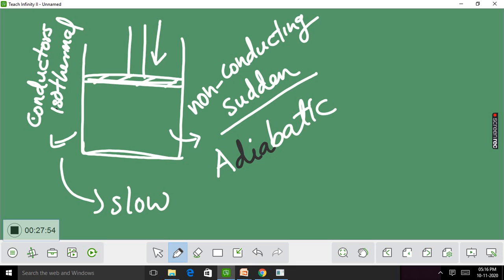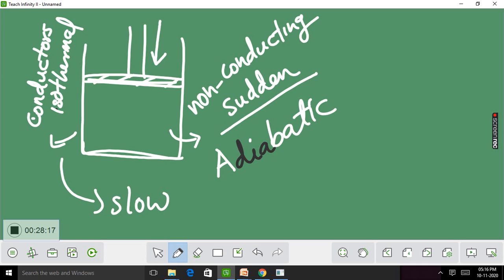For an adiabatic system, the walls of the container should be perfectly non-conducting. But in the universe, there are no perfect non-conductors. Therefore, if the compression is a slow process, there is a chance for leakage of heat energy.